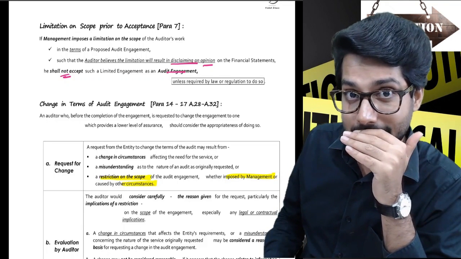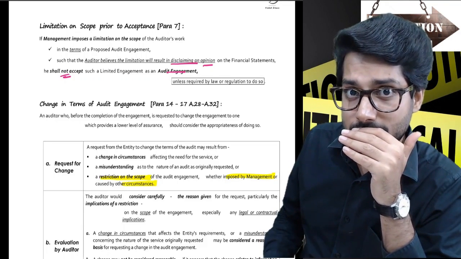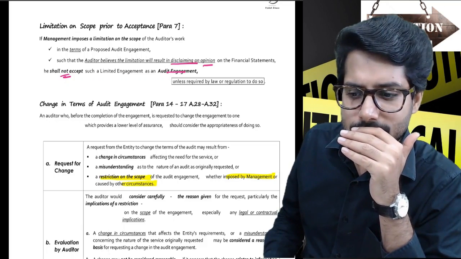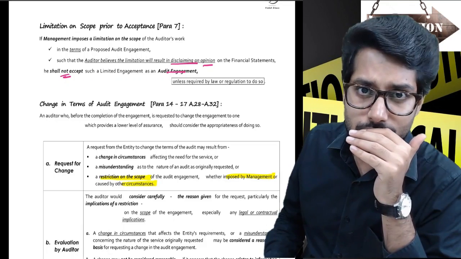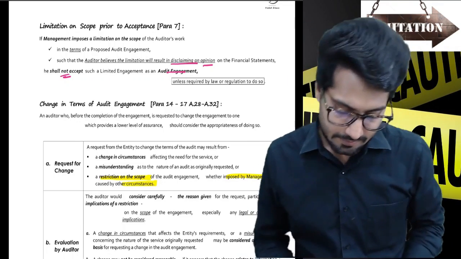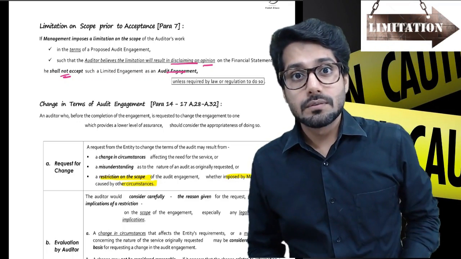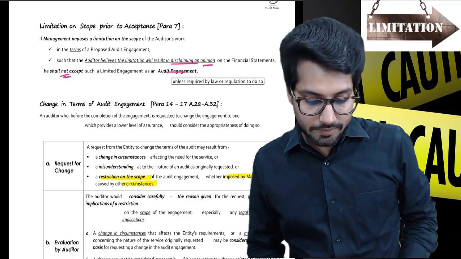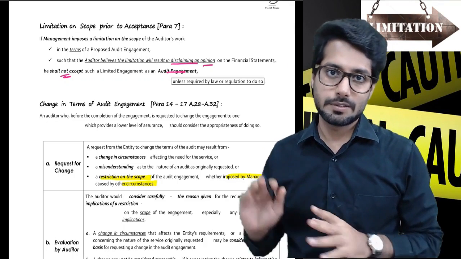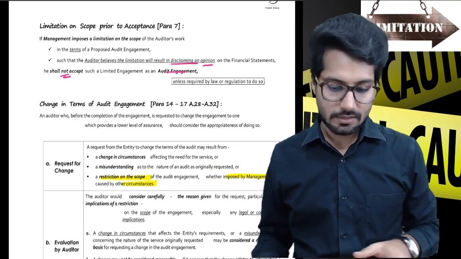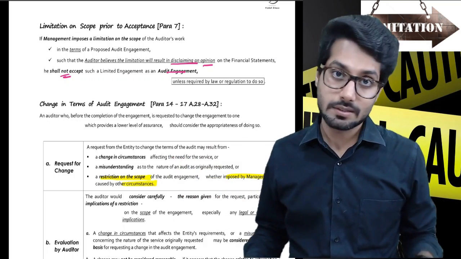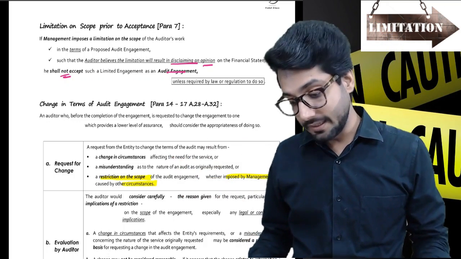So we'll play a good character with you, and we'll just try to convince you that you don't need to go there for some reasons, just the way I told you, riots and all the stuff going on. So if they are already putting a limitation, saying that you cannot check a specific stock, or they tell you that you cannot get confirmation from a debtor because obviously that's a related party, or any such thing.